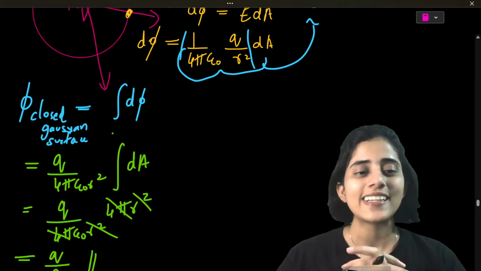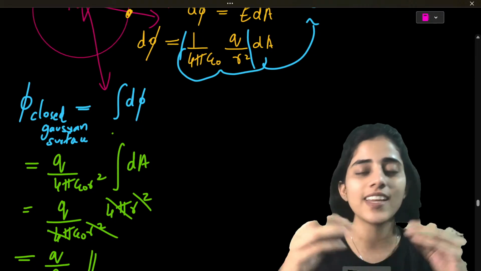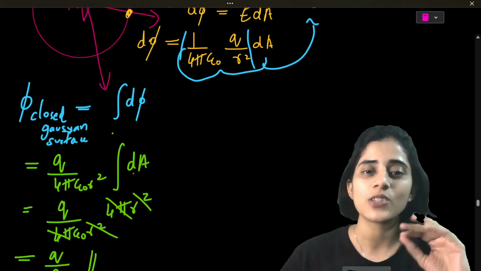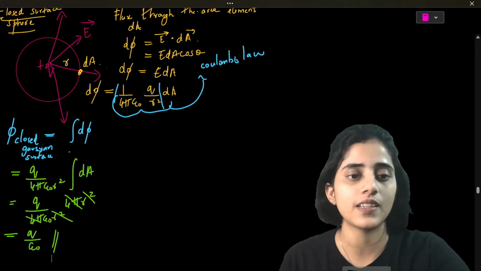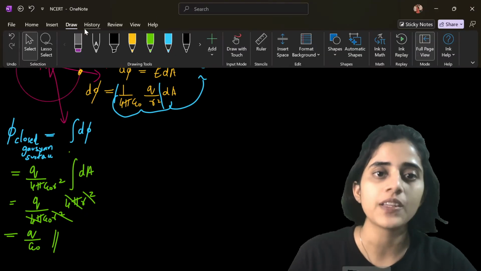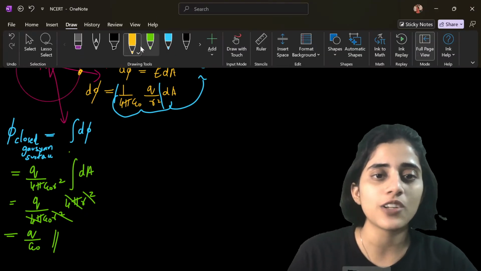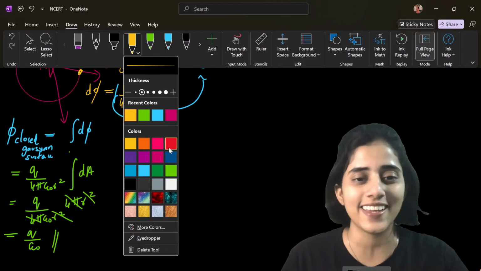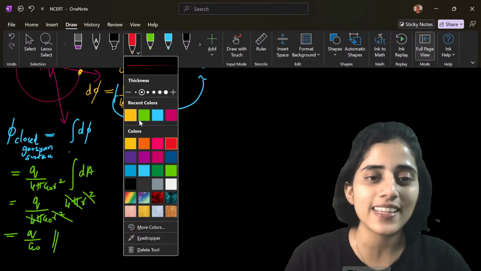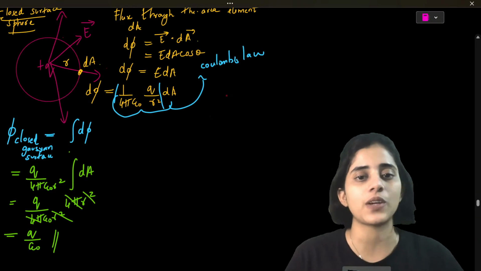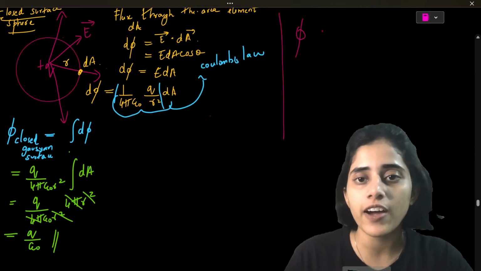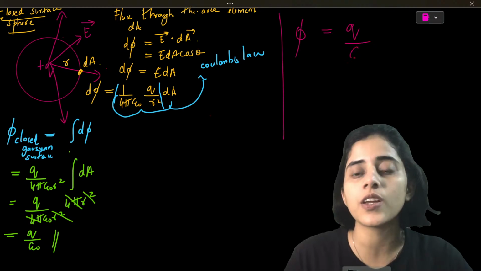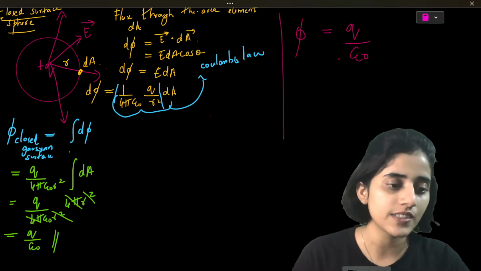What I have derived here is Gauss law. What we have derived is phi equal to q by epsilon naught.